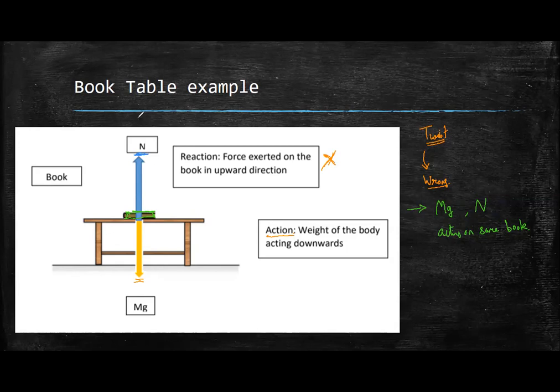Obviously there is a lot of confusion, and we'll clear this confusion with the next slide.